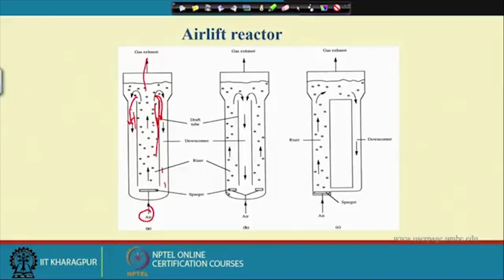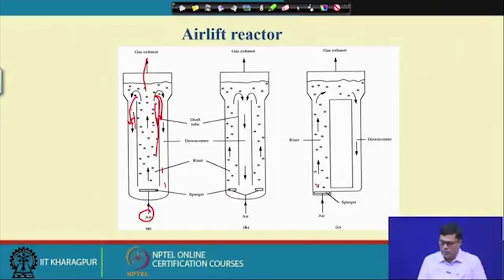Then another way we can do that is on the outer side, where there is sparging, and the air will go out and some of it will come this way, so that more mass transfer is achieved. And this is how we can do it externally. This we can recycle like this, that will take place. So there are three different ways the mode can be operated.